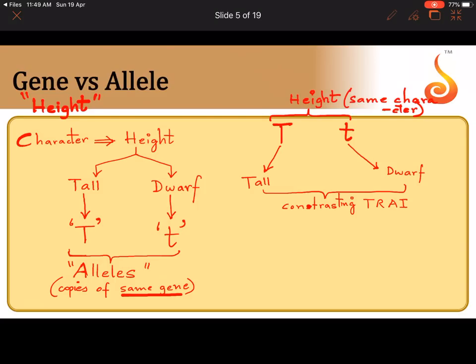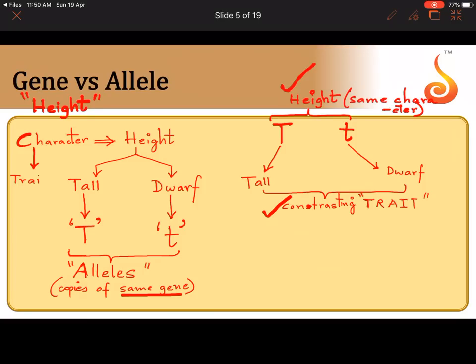Character is the height, trait is tall and dwarf. So how are they similar to each other? How are the genes capital T and small t similar to each other? Because they code for the same character. How are they not entirely the same? They're slightly different. Why are they slightly different? Because they code for the contrasting trait. I hope you know what is a character and a trait.